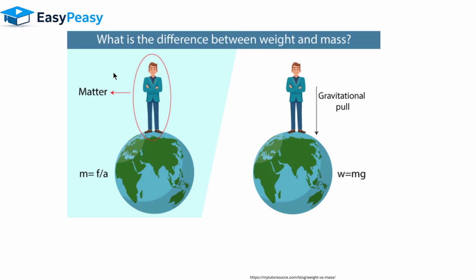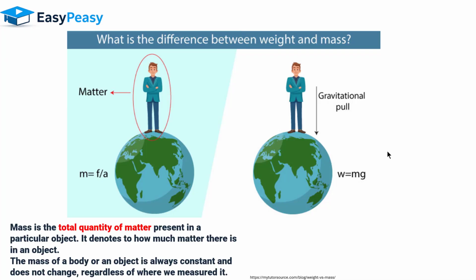On the other hand, the weight is basically the mass plus gravitational pull. Here, this person is standing on Earth, so the gravitational pull of Earth will count. If I put this person on the moon, the gravitational pull will be different, so the weight of the person or the object can change depending on the location.